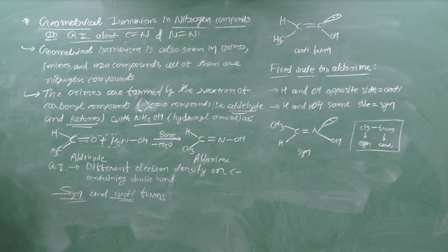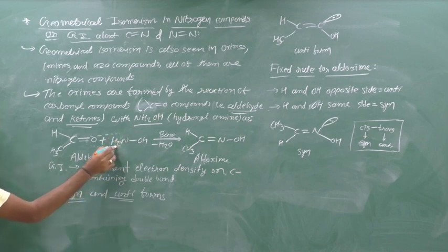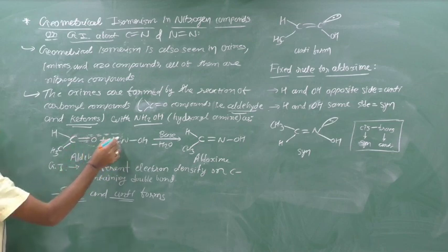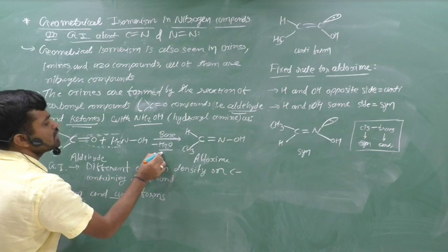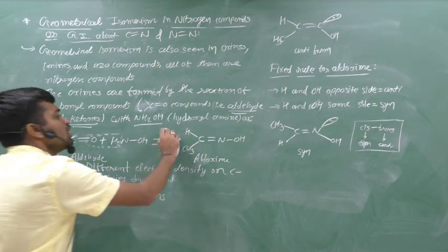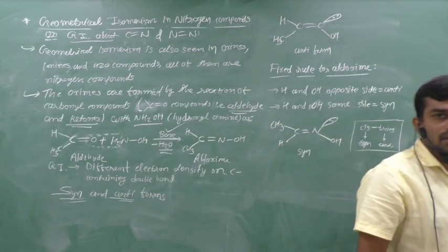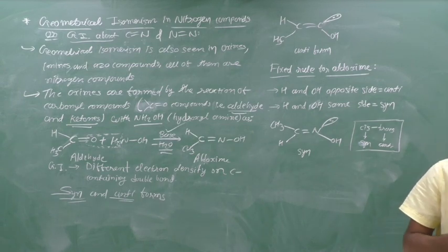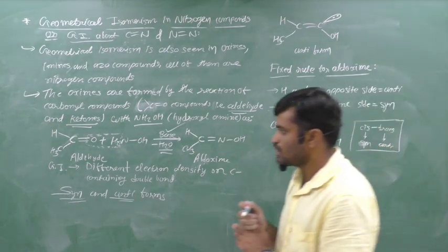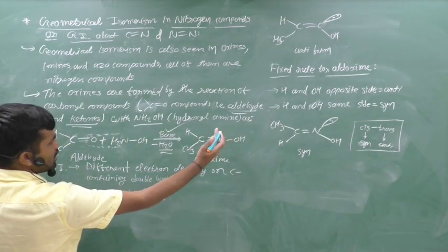Here from NH2 we remove H2, and from the carbonyl we remove O, and it is removed in the form of H2O in the presence of base.